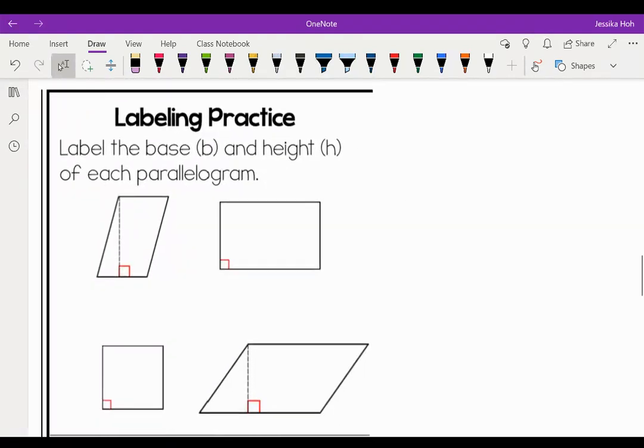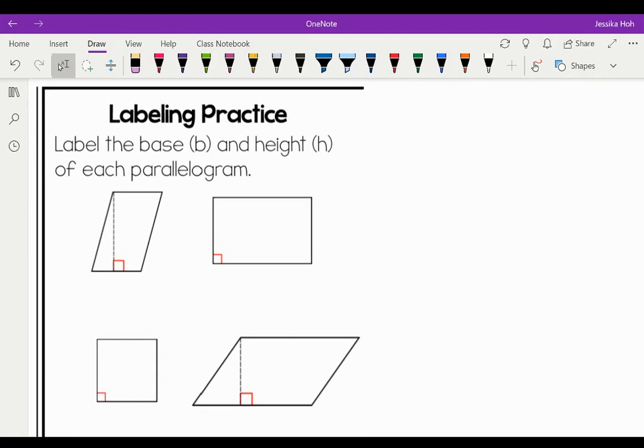So if you took a peek at your notes for today, the first 2 slides of your notes are going to be also in your worksheet, and I expect you to fill these out as well. So we're going to fill them out together. You can fill it out after the video as well. So here is our perpendicular line that we were talking about. It meets with this little right angle triangle.